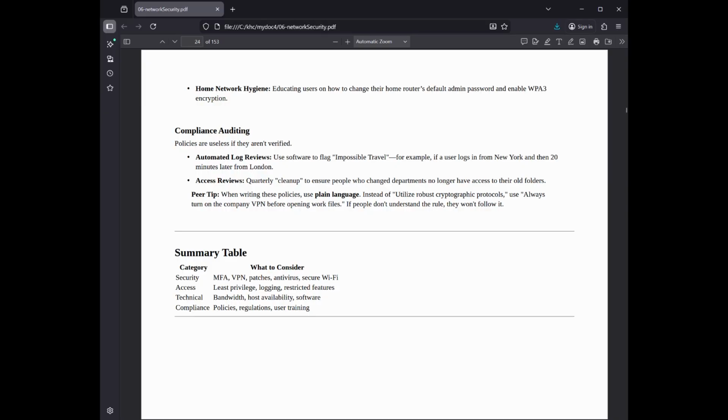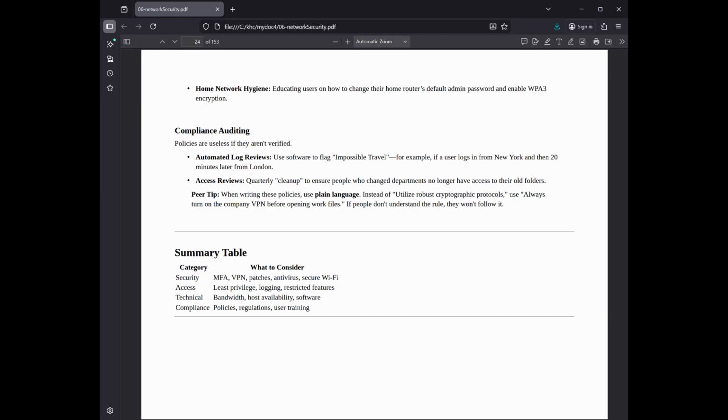enable WPA3 encryption. Compliance auditing: policies are useless if they aren't verified. Automated log reviews: use software to flag impossible travel, for example, if a user logs in from New York and then 20 minutes later from London. Access reviews: quarterly cleanup to ensure people who change departments no longer have access to their old folders.